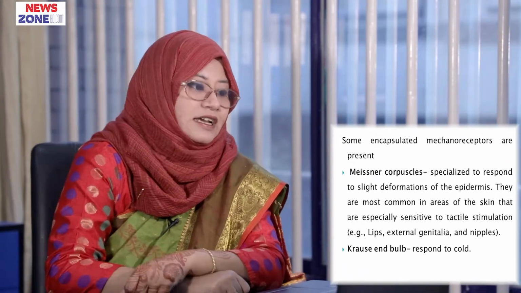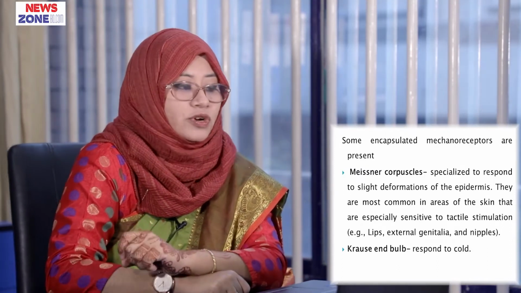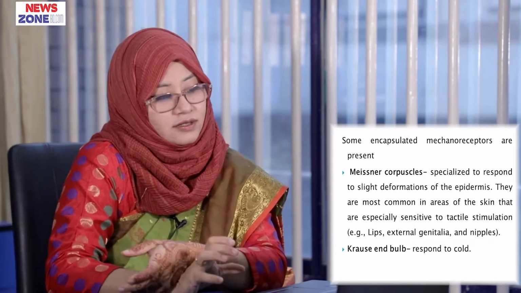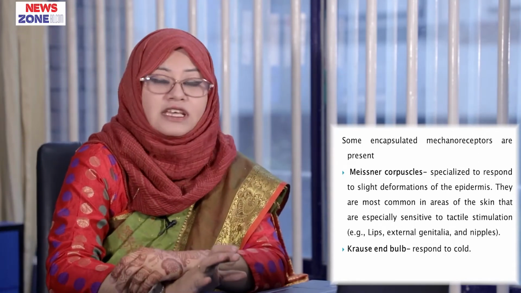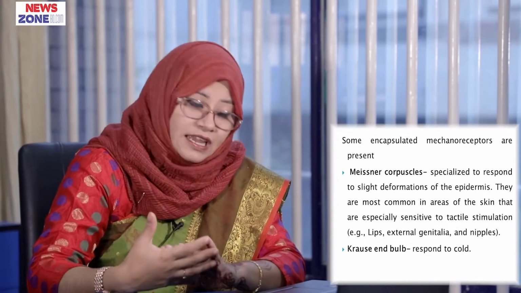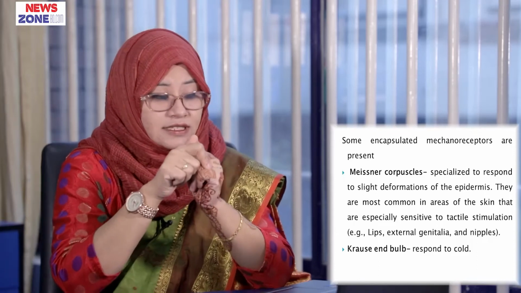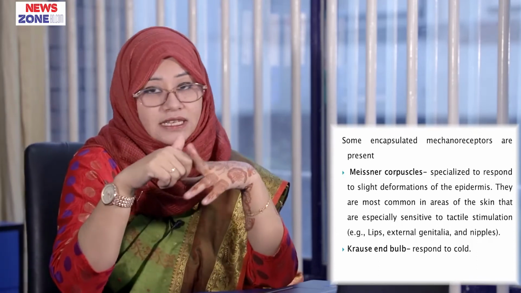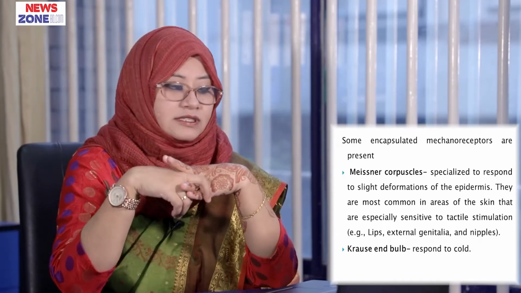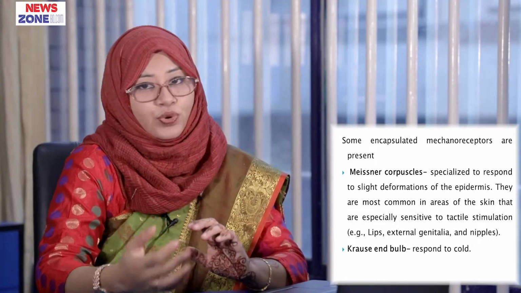Some encapsulated mechanoreceptors are also present here, that are Meissner's corpuscles. These are specialized to respond to slight deformations of the epidermis, and they are most common in areas of the skin that are especially sensitive to tactile stimulation such as lips, external genitalia and nipples. Krause end bulbs respond to cold.